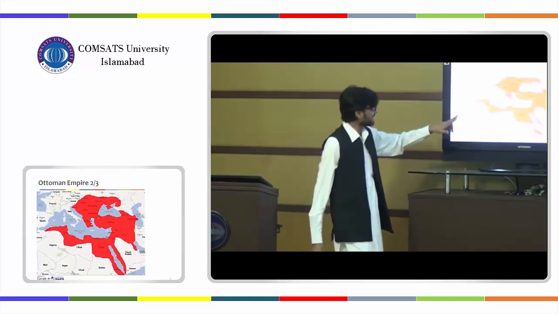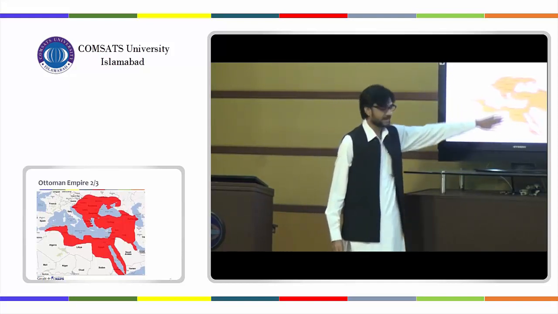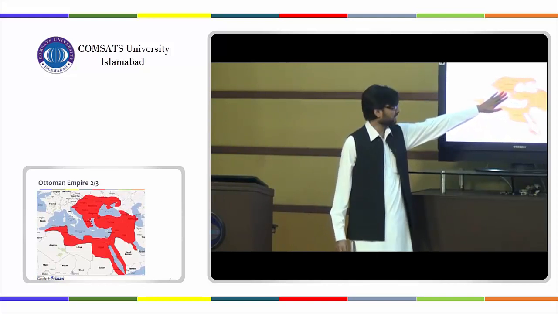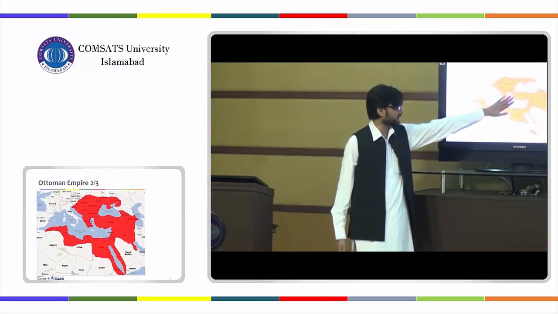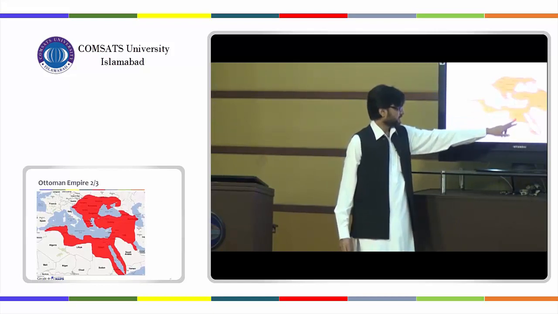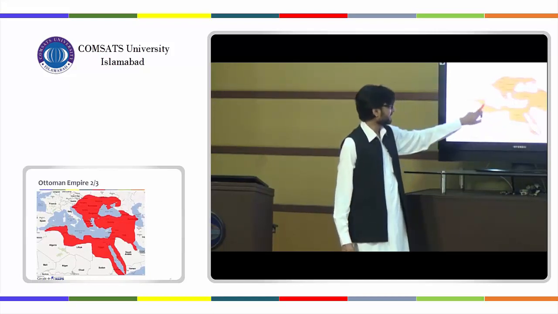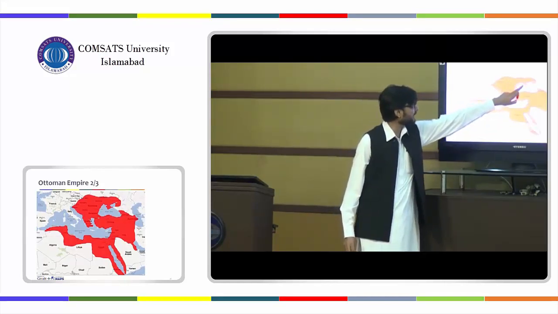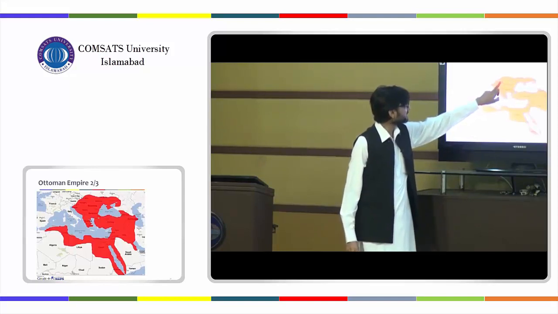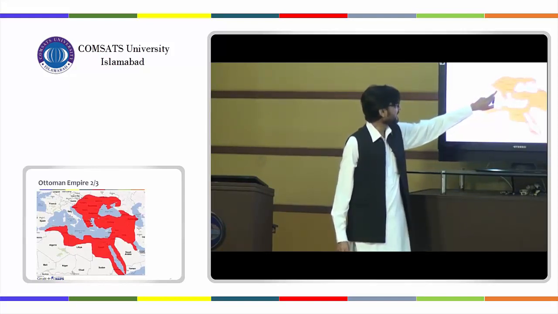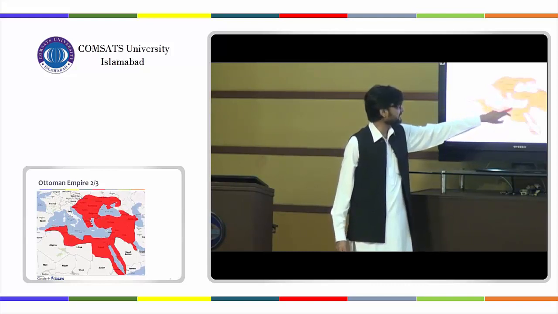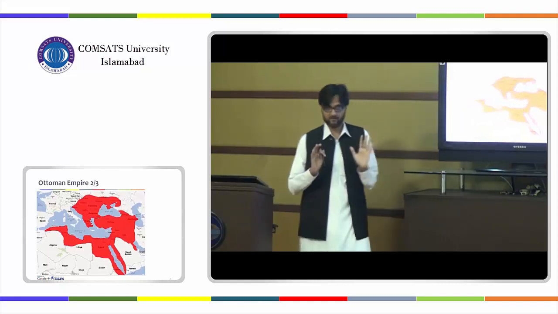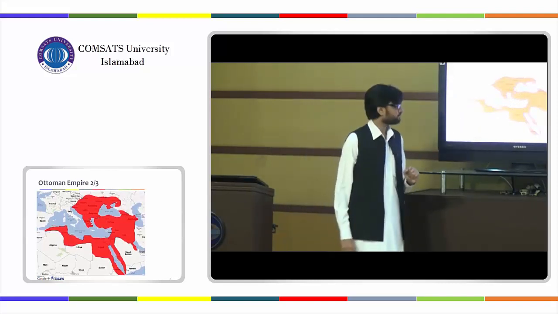Now you can see the same map of the Ottoman Empire with the current names. The red color is a kind of demarcation of the area which was under the domain of the Ottoman Empire. So current Egypt, Tunisia, Bulgaria, Romania, Moldova, part of Ukraine, Slovakia, Hungary, Serbia, Greece, Syria, Jordan, Iraq, Azerbaijan and Georgia were under the Ottoman Empire.